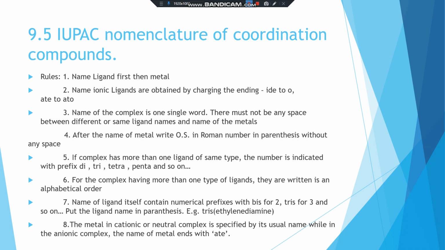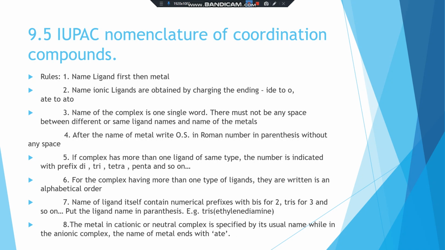Seventh rule: if the name of the ligand itself contains a numerical prefix, then display the number by the prefixes bis for 2, tris for 3, and tetrakis for 4 and so forth. Put the ligand's name in parentheses. For example, ethylenediamine, en, in brackets, en thrice, then EDTA in brackets, ethylenediamine tetraacetate.